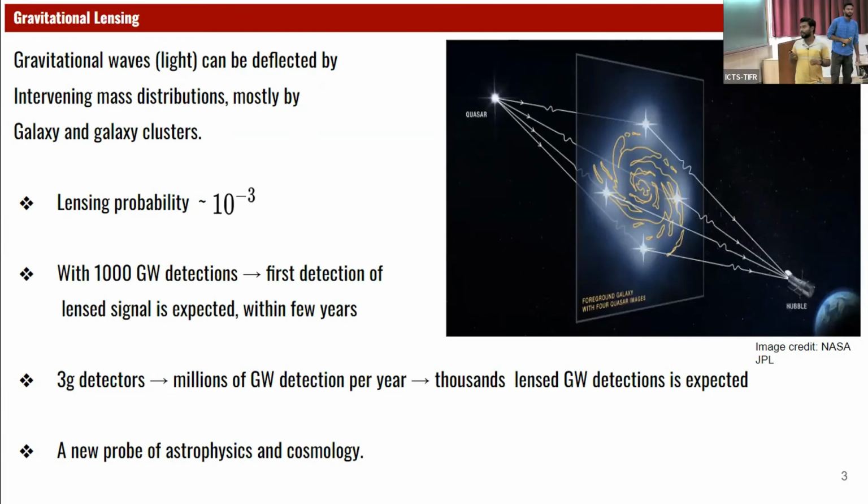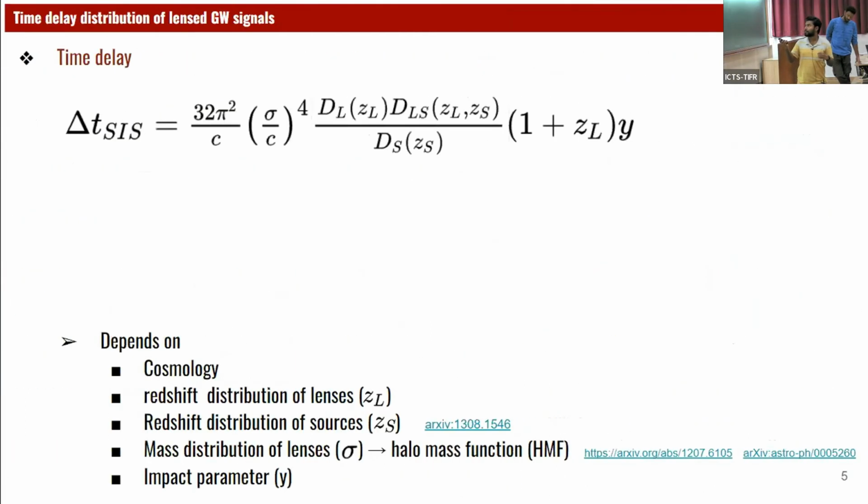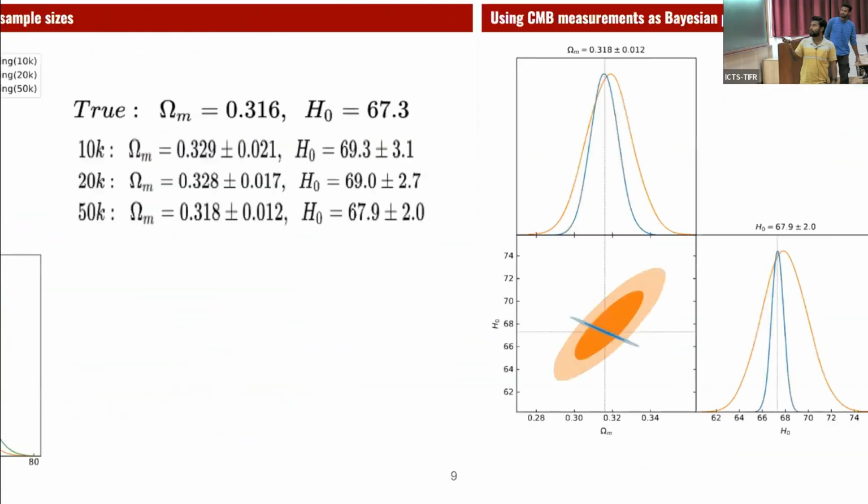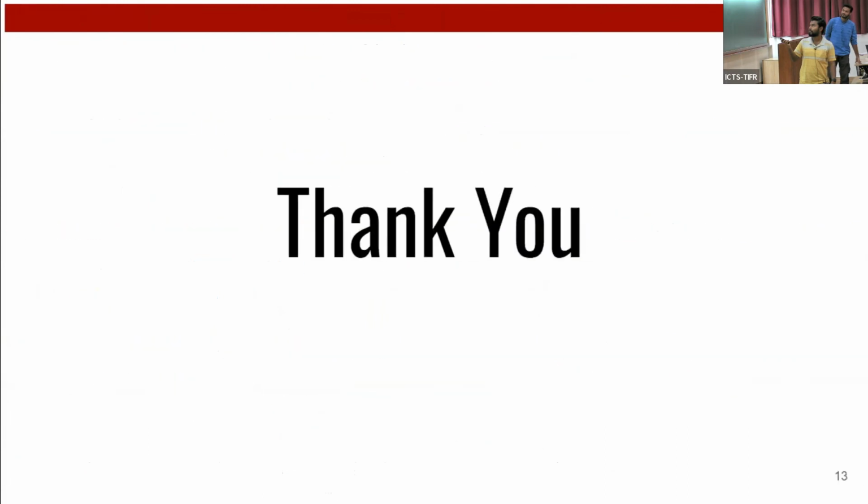So we actually calculate this probability. For the strong lensing condition, the source needs to be within the Einstein radius, or the influential region, of the lenses. We calculate this along the line of sight. What is the probability that it will encounter a lens while traveling? I can show the expressions. It also depends on the cosmology and the halo mass functions, all those things.